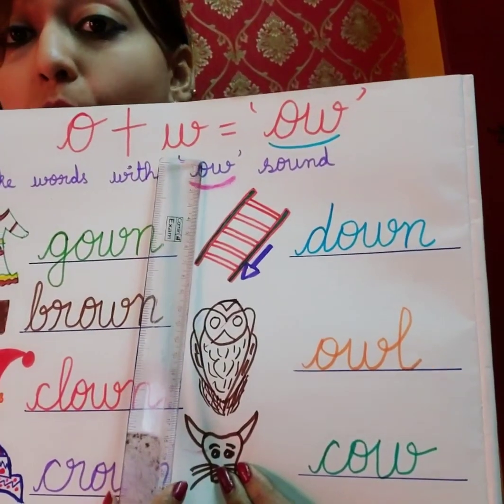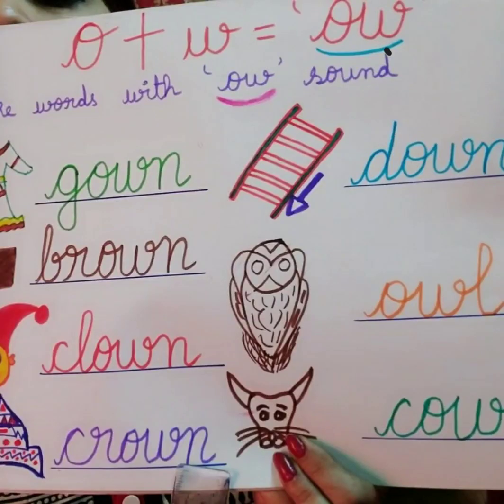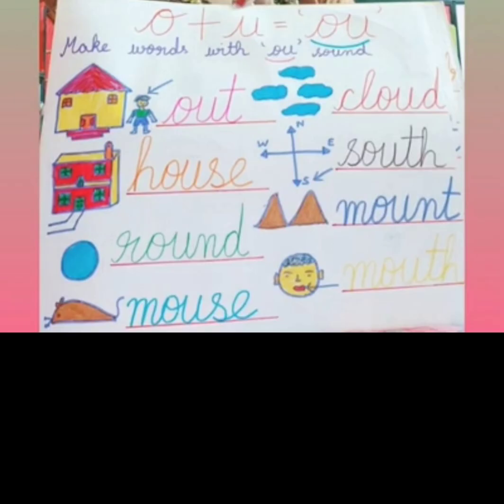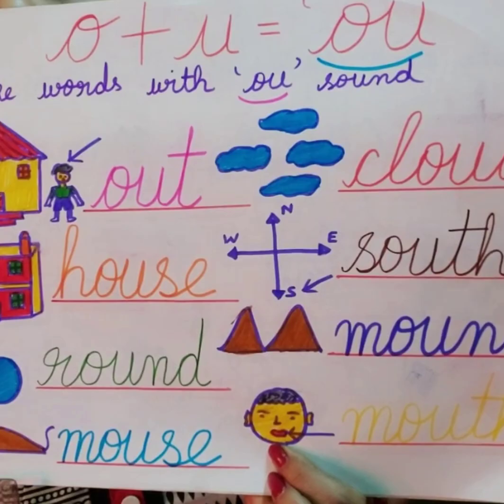O and w also similarly makes ow sound. So children, today we have done words with o and w together making ow sound, and previously we have done o and a making ow sound.